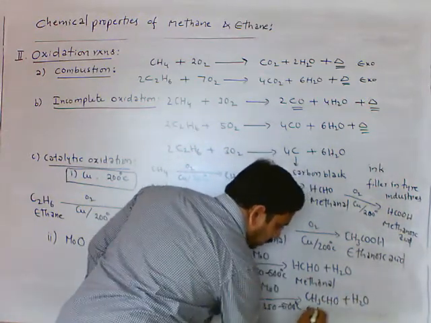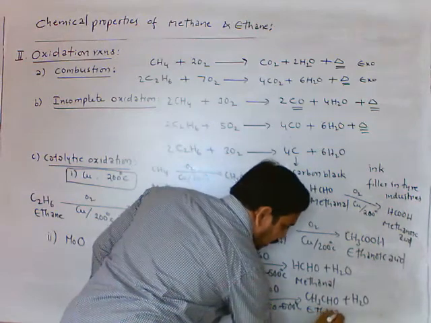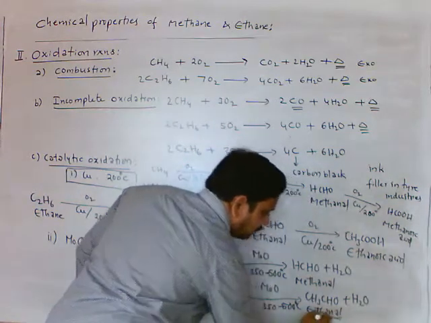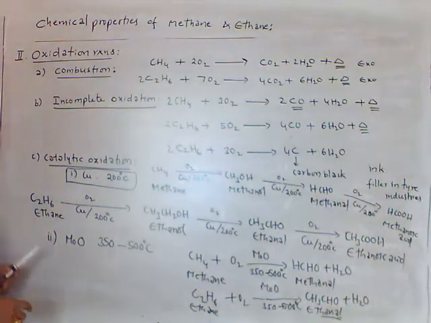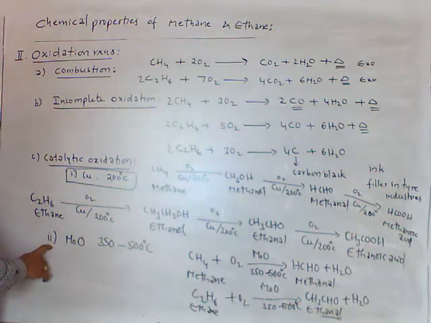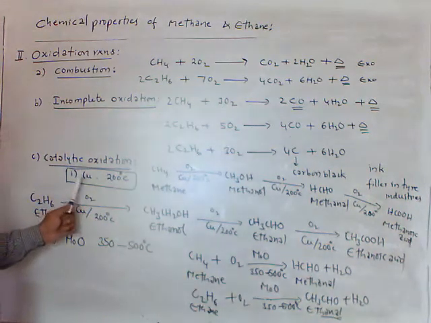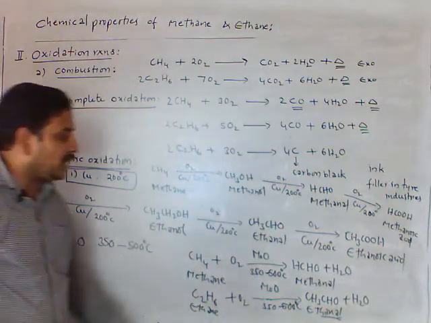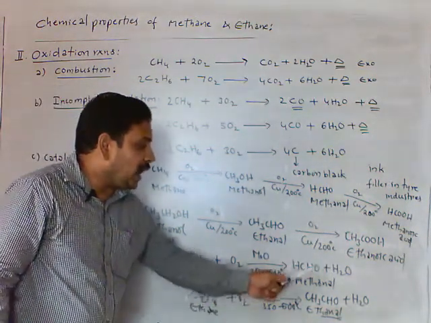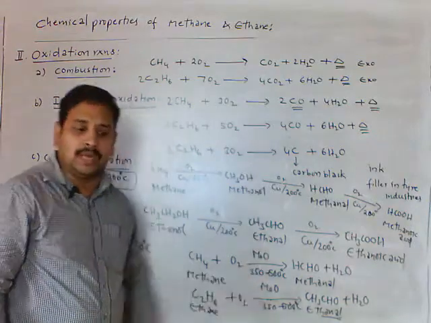This we call ethanal, an aldehyde, the CHO group. So this is about catalytic oxidation with two catalysts at different temperatures: copper tube at 200 degrees Celsius as one catalyst, and molybdenum oxide as another. In this case we get only aldehyde group compounds.